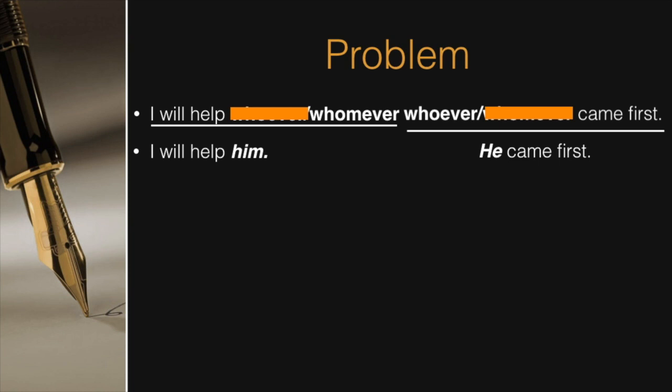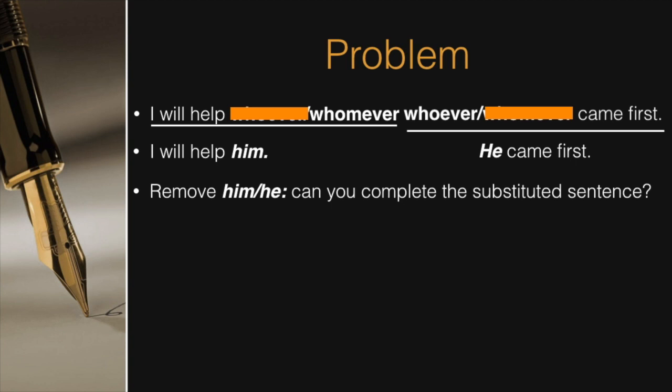To avoid this clash, we turn to the sentences where we substituted. There we check if we remove him or he, can we still complete the respective sentences? Let us do that. So when we remove him, it is okay because the remaining sentence can still complete as I will help, or even simply as I will.